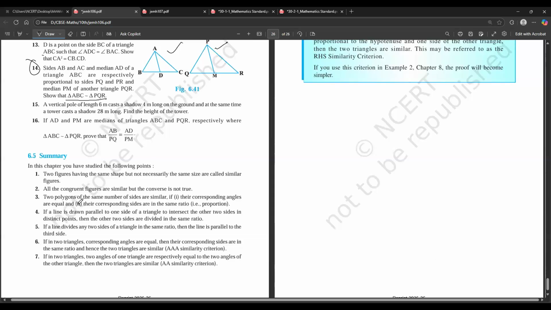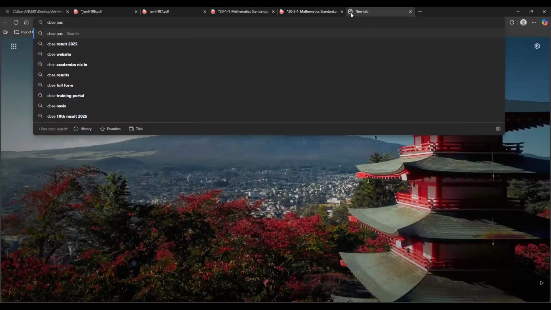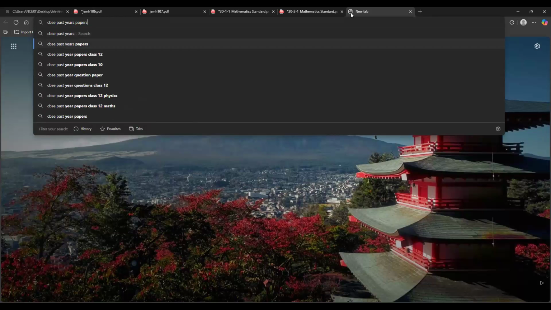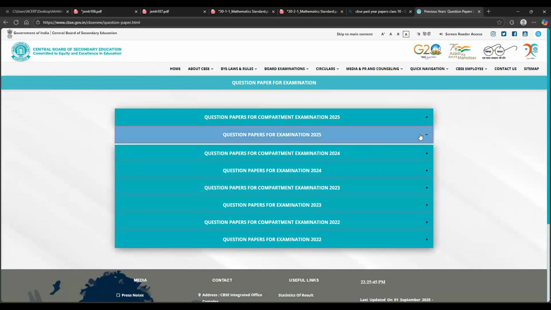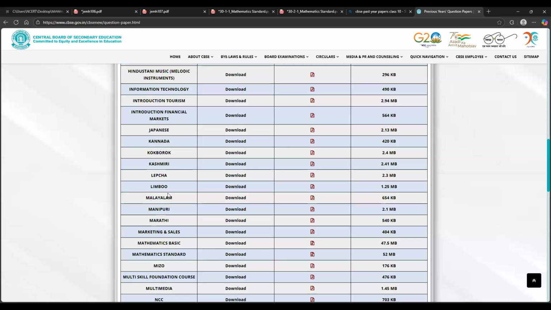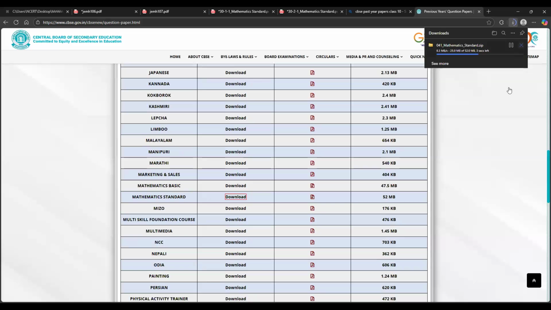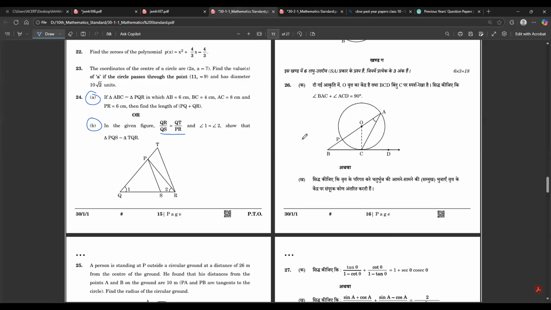Point being this, NCERT is there. You can go and download these sets from CBSE past year papers, class 10th, mathematics standard. You will download a whole 52 MB file, and in that you can find all these things. So bring your doubts from triangles tomorrow or whenever we are scheduled, on Monday or Sunday.